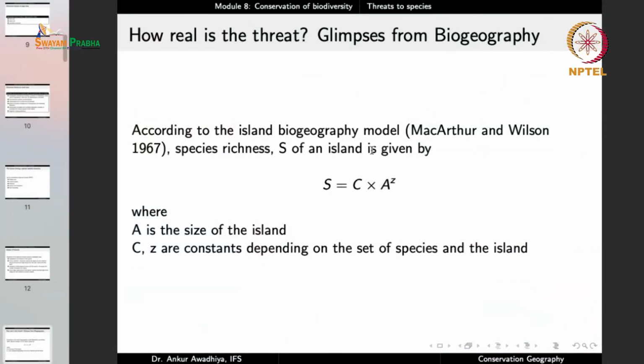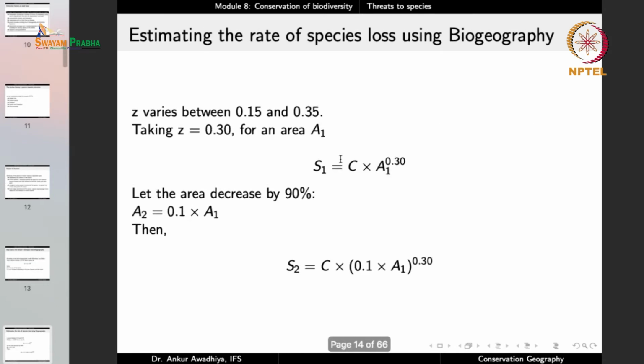But if you increase the size of the island by, say, double, the species richness will not double, because it is related by a factor of Z and it is controlled by the factor C. Now, the case of a forest can also very easily fit into this model, because if you consider a forest that is surrounded by a human dominated landscape, that is, you have a small patch of forest surrounded by, say, agricultural fields or by human habitations, this forest is acting like an island.